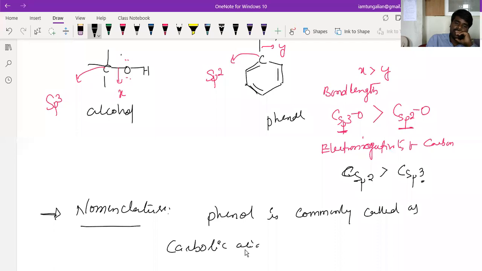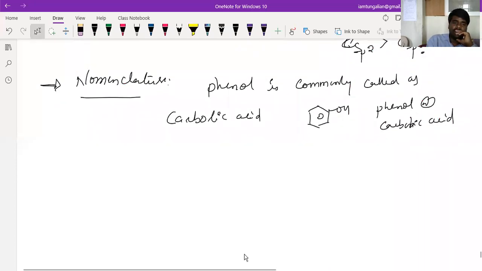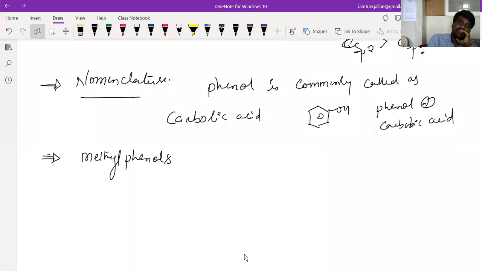This particular compound is called either phenol or carbolic acid. And methyl phenols are known as cresols. What are cresols?